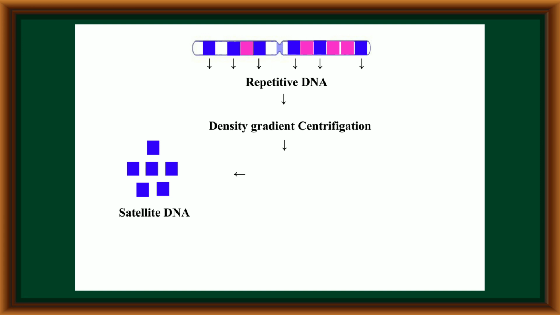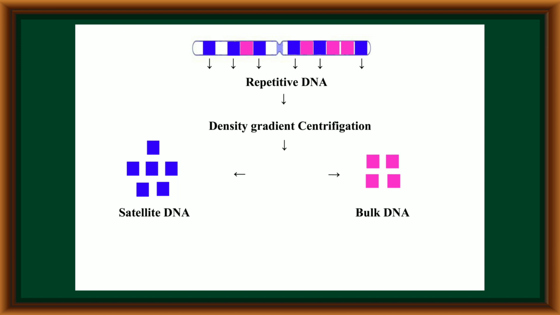The remaining coding portions form a major peak called bulk DNA. For DNA fingerprinting we concentrate on satellite DNA only, because it never codes any proteins and it shows variations in its number, composition and other aspects.